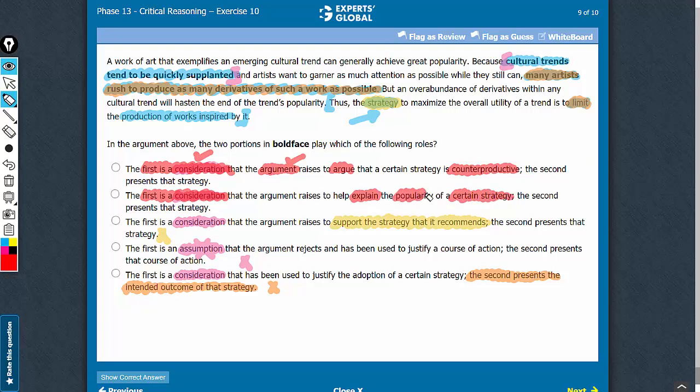The buzzword here is popular. You have to choose between popularity and counterproductive. See, the first boldface does not suggest that the strategy is counterproductive. The first boldface explains why the strategy is popular. A very interesting question, this one of the most difficult you will ever get on the GMAT. It's very close. Answer choice A loses.